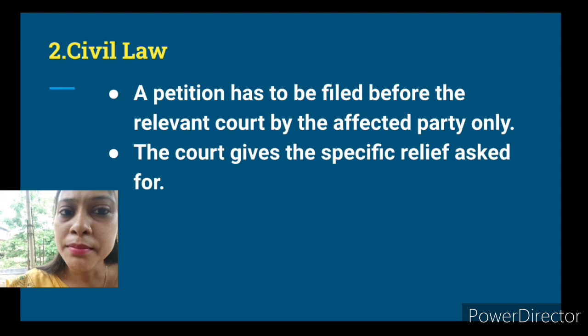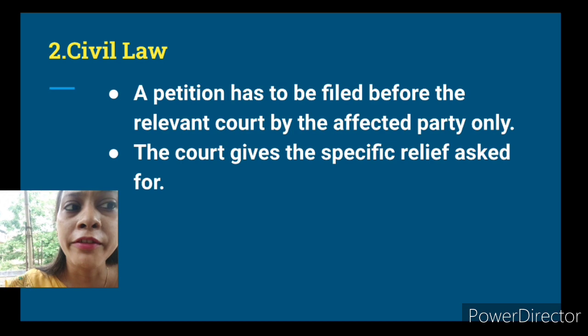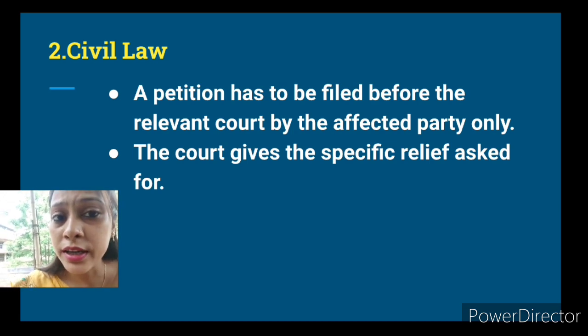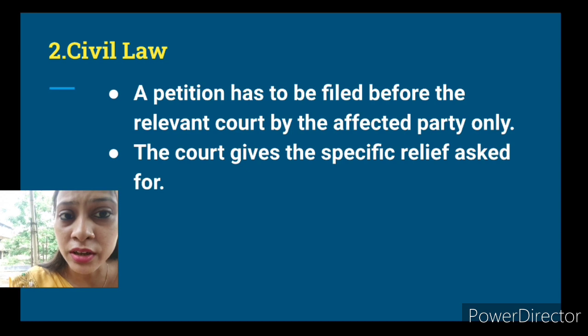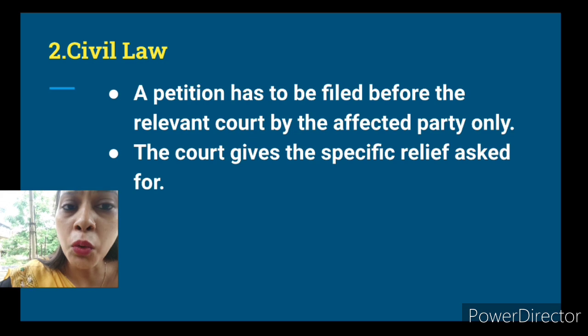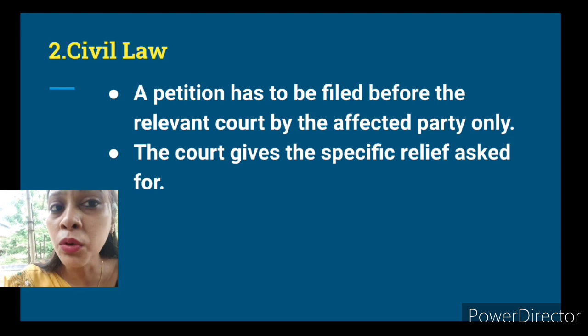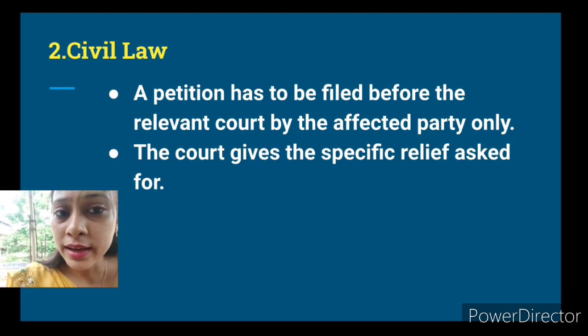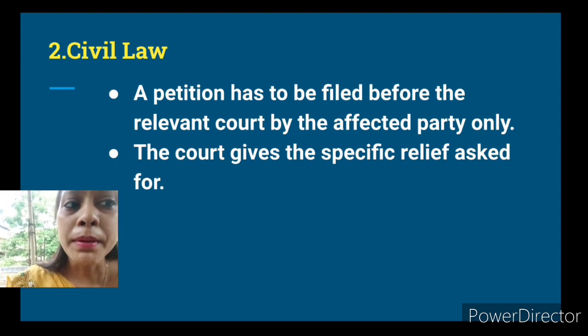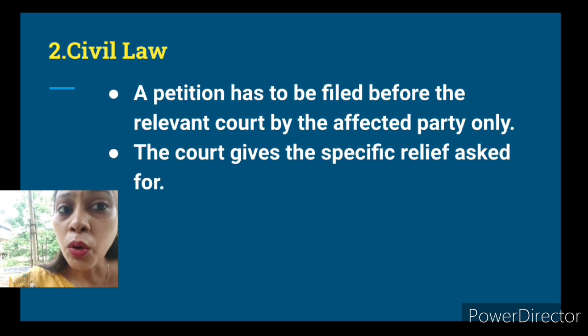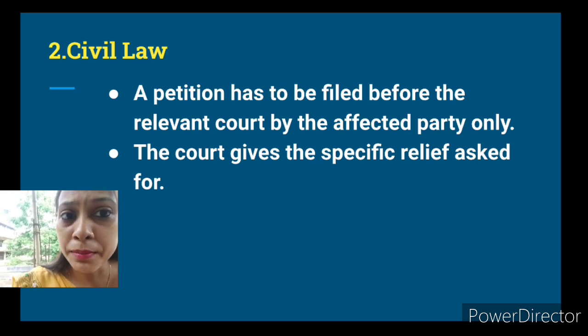Then in civil law, a petition has to be filed before the relevant court by the affected party only. The affected party has to fill in a kind of form and submit it before the relevant court. Only then will that case go on as per civil law. Then the court gives the specific relief asked for by the parties.